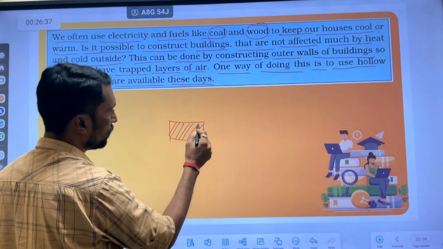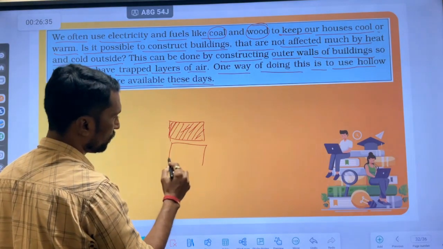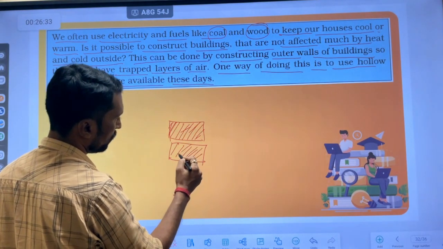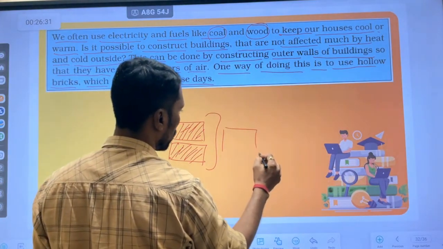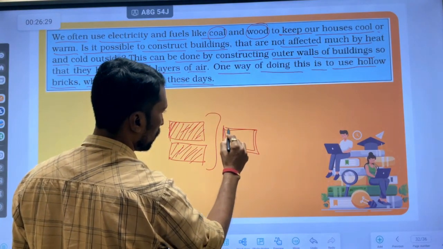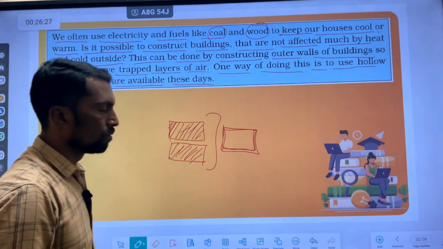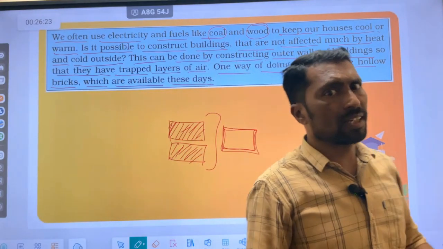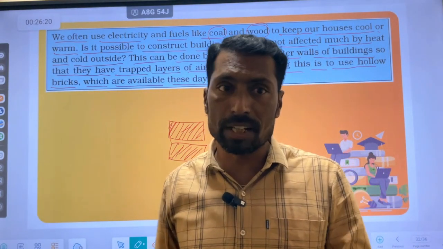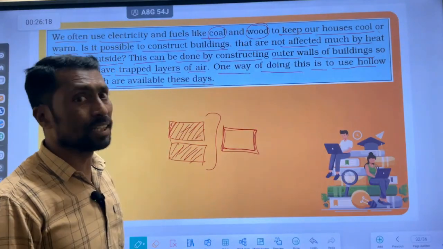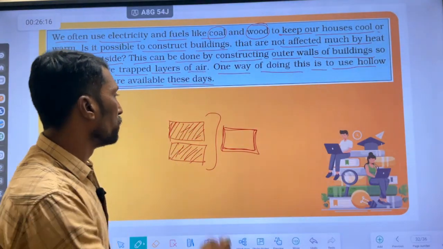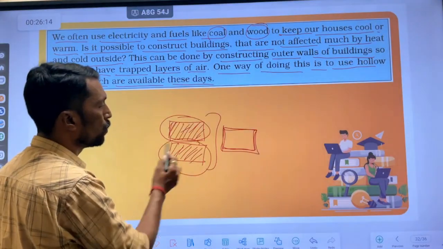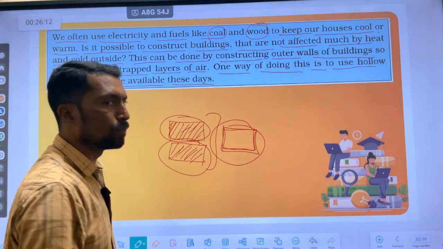ऐसे ब्रिक्स हुआ करती थी जिससे हम घर बनाते हैं. Nowadays we use hollow bricks. Hollow means अंदर से वो क्या होते हैं, एम्प्टी होते हैं. Such bricks can be used nowadays to avoid the transfer of heat energy, because solid bricks absorb more energy as compared to hollow bricks.